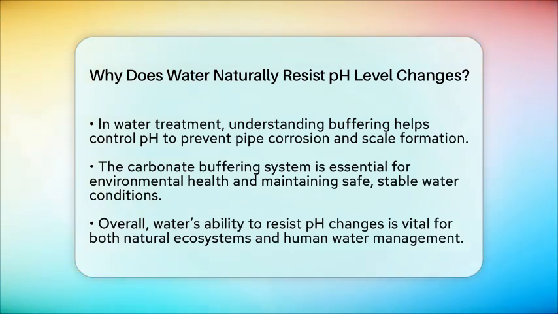of scale. In short, water naturally resists pH changes because of its buffering system, mainly the carbonate system. This system can absorb or release hydrogen ions, helping to keep pH steady. The buffering capacity, shown by alkalinity, is vital for maintaining good water quality and supporting environmental health.